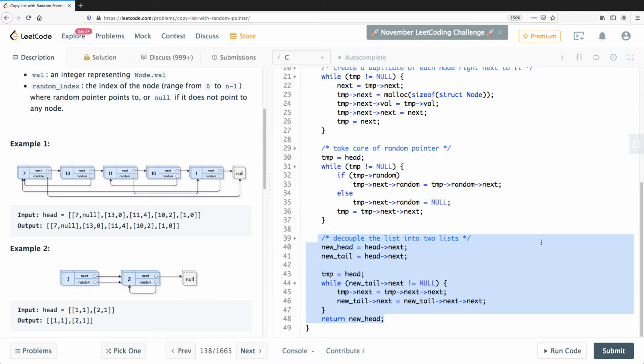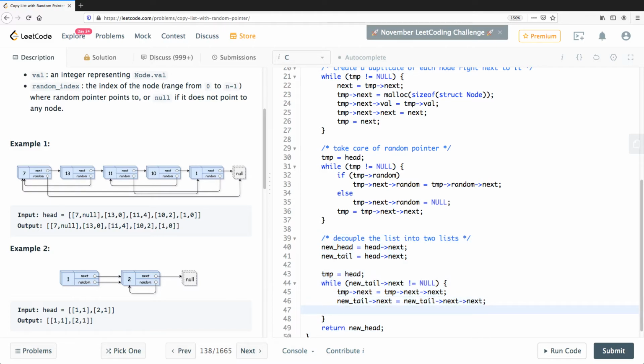And then we say temp equal to head, and then we say while new tail next not equal to null, then in that case we say temp next equal to temp next, that was fine, and new tail next equal to new tail next, and that was fine too. Okay, so I guess these two are fine.